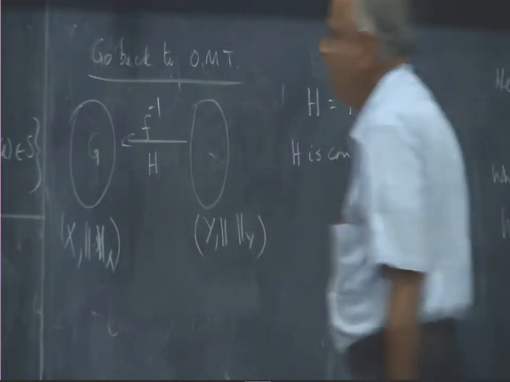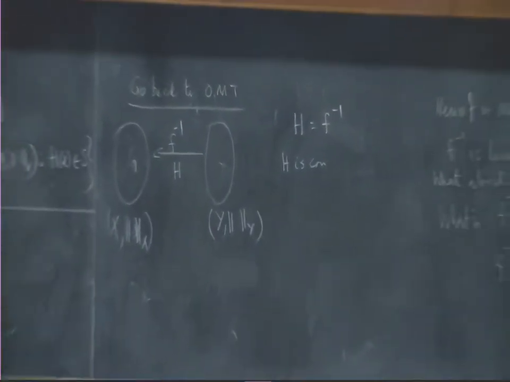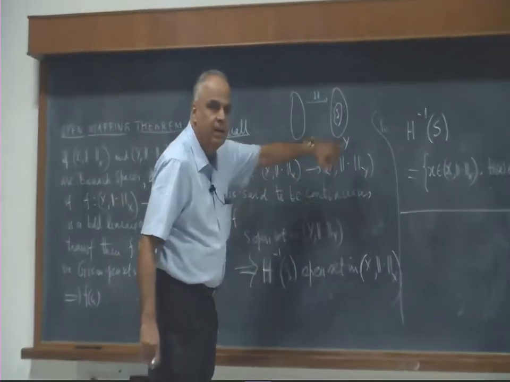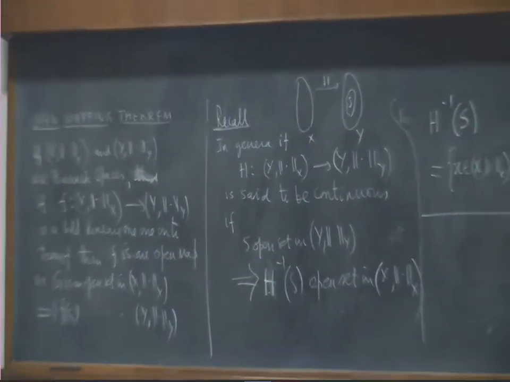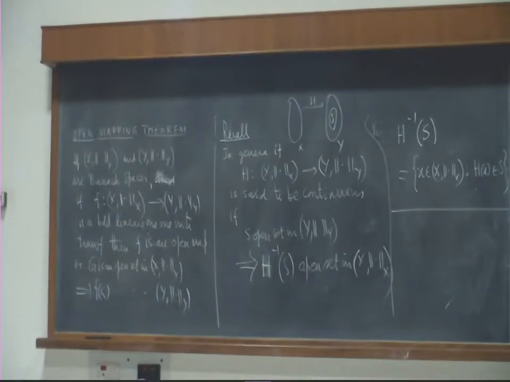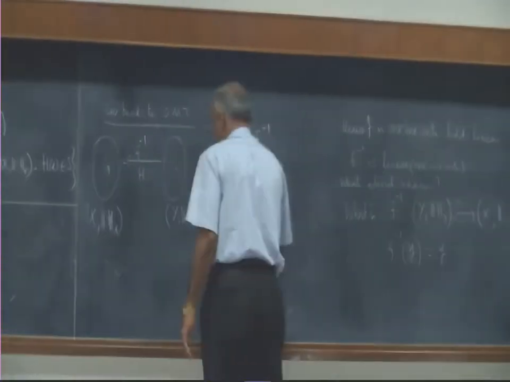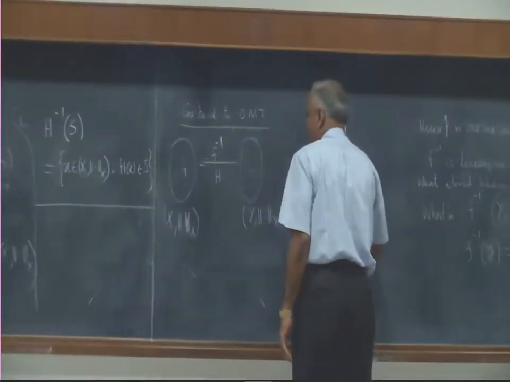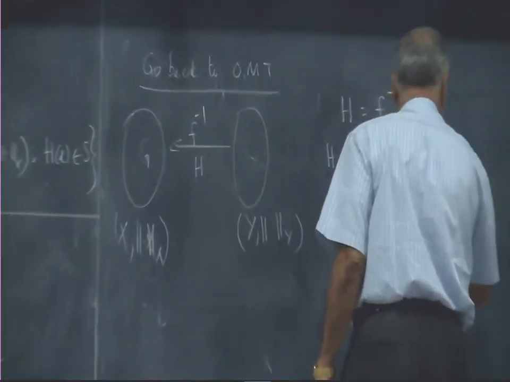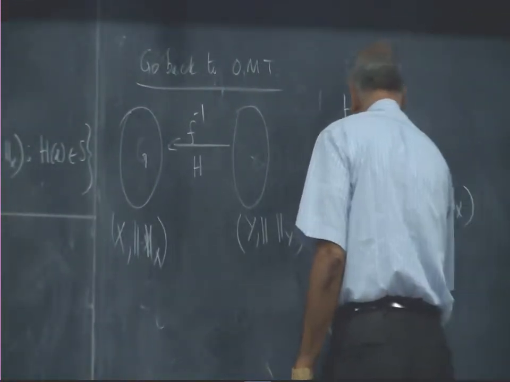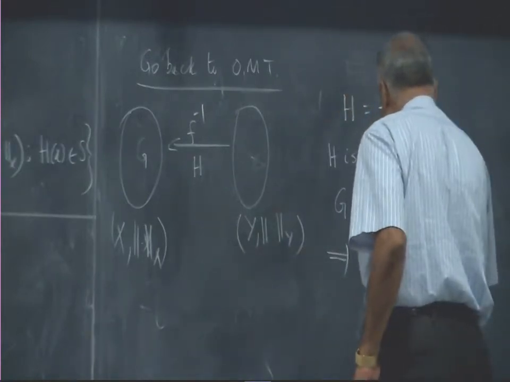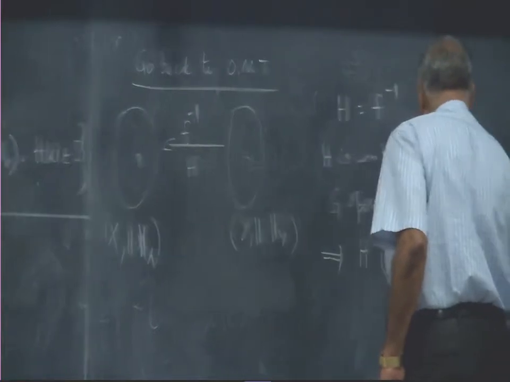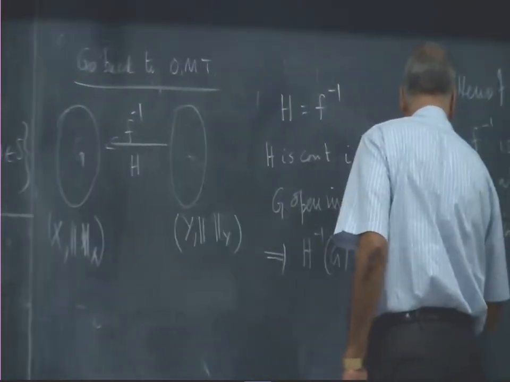So H is continuous whenever you take an open set in the range space, or the codomain space, that is, if G is open in X, implies H inverse of G is open in Y. That's the definition.